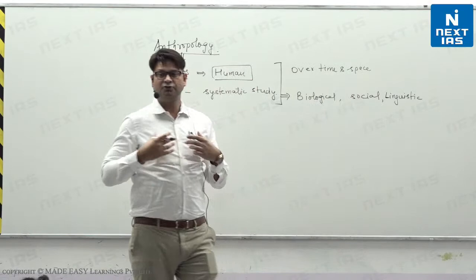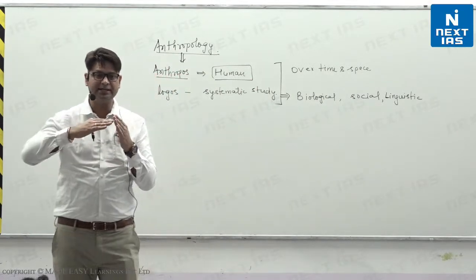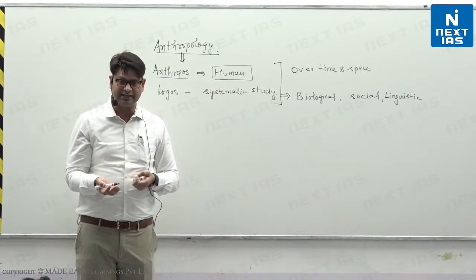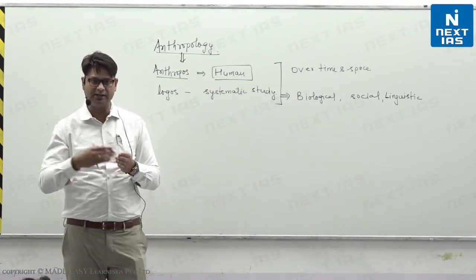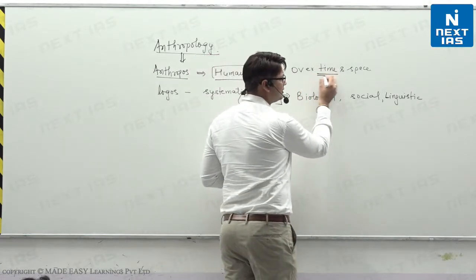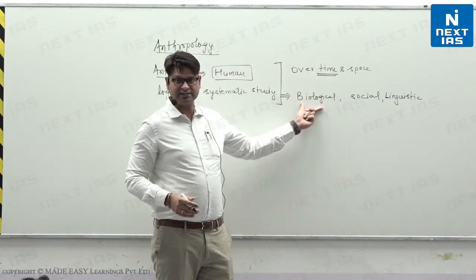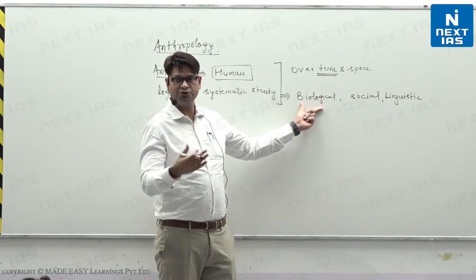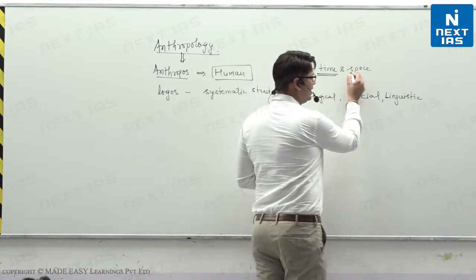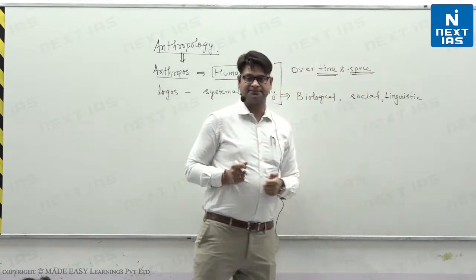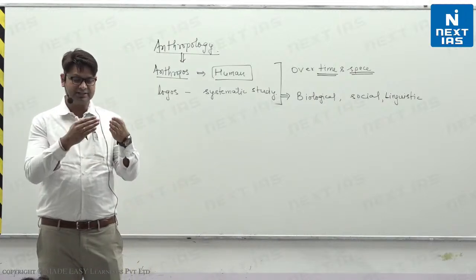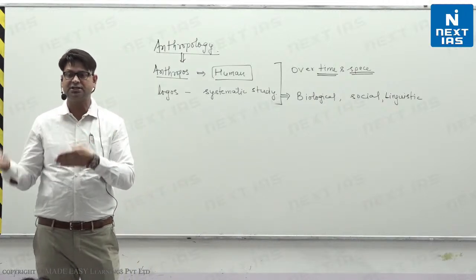How? We as animals have evolved from non-human primates like monkeys, right? We transformed from monkeys to humans. So over time we have evolved. So it's a temporal study. Organic evolution is the temporal study. We study the biological aspect over space. How? We study different variations in humans.